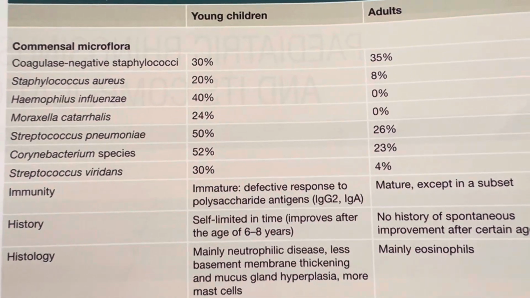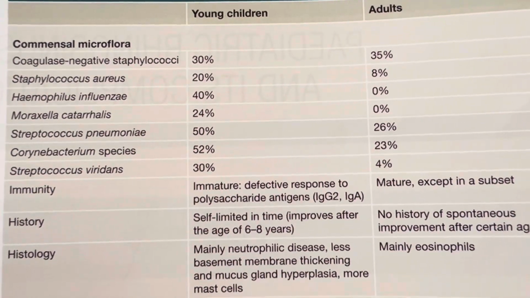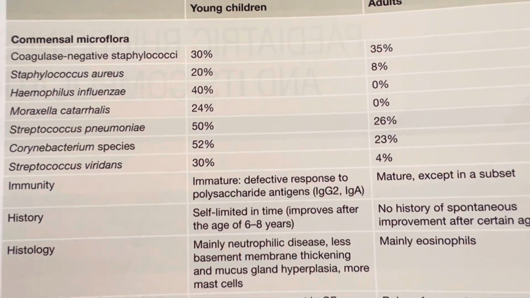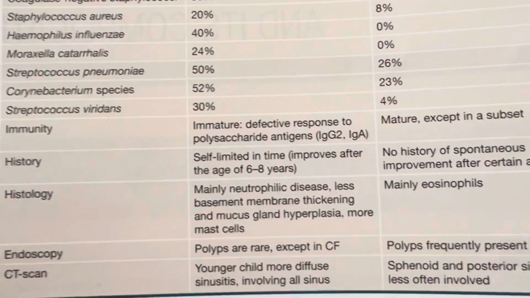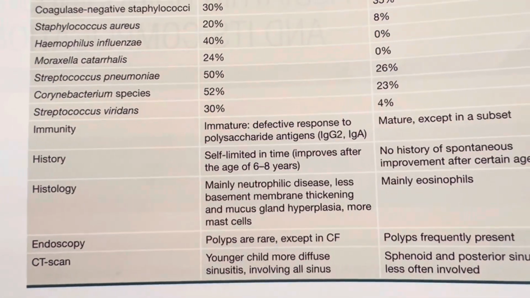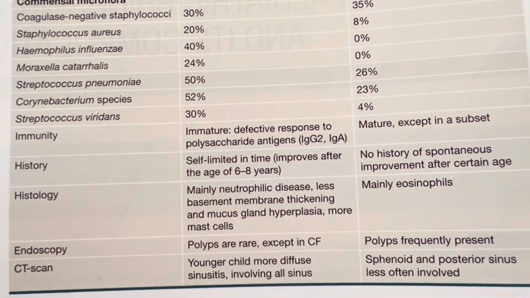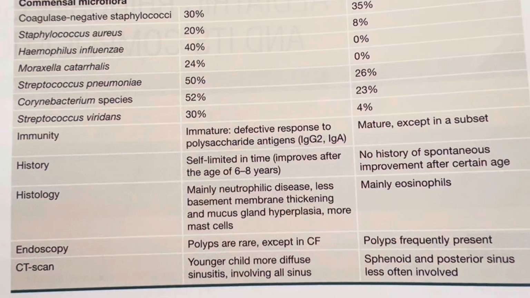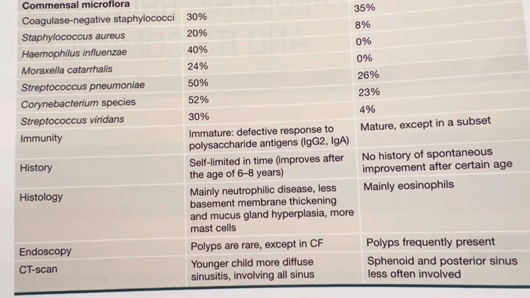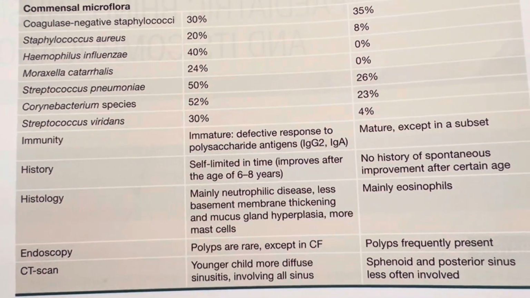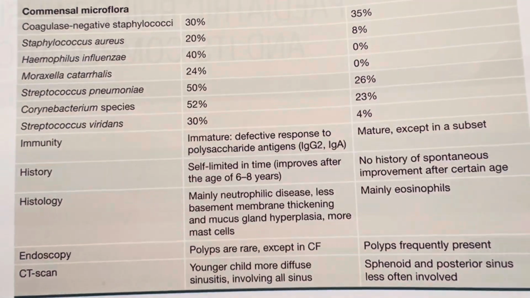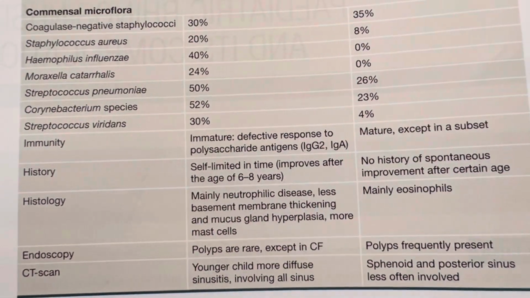Haemophilus influenzae and Moraxella catarrhalis are prevalent in 40% and 24% of pediatric cases, but they are rarely seen in adults. Conversely, adults have a higher prevalence of coagulase-negative staphylococci at 35%, compared to 30% in children. Staphylococcus aureus is more common in children at 20%, while it drops to 8% in adults.